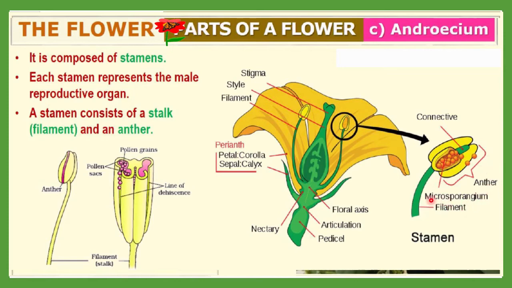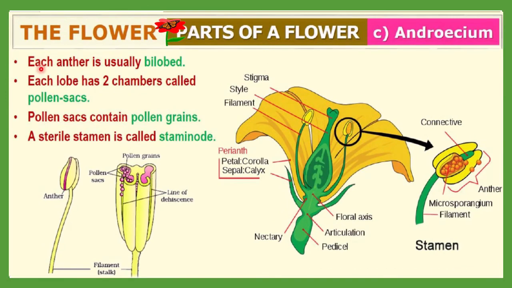The anther also has a microsporangium inside, in which pollen grains will be formed. So this is the whole structure of a stamen, which is responsible for male gamete formation in a plant. Androecium consists of stamens, and a stamen consists of the stalk and the anther. Each anther is usually bilobed. From outside it looks like this, but from the inner side you will see a bilobed structure, and each lobe has two chambers.